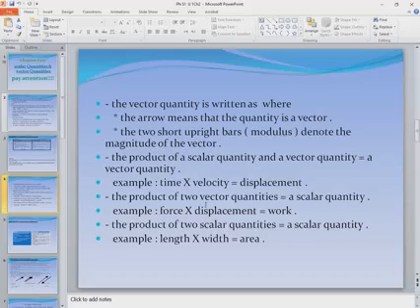The product of two scalar quantities, like length times width. Length times width equals area, and the area is a scalar quantity. So finally, vector times scalar, it's a vector. Vector times vector, it's a scalar. Scalar times scalar, it's a scalar quantity.